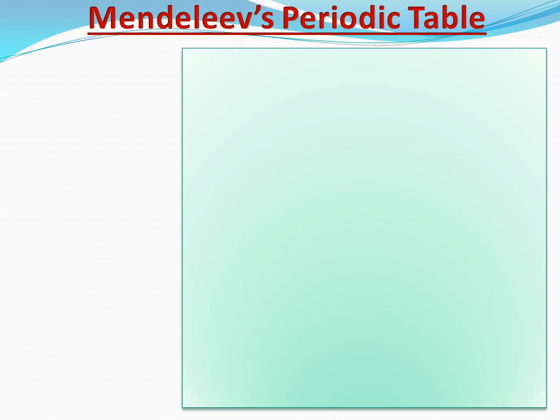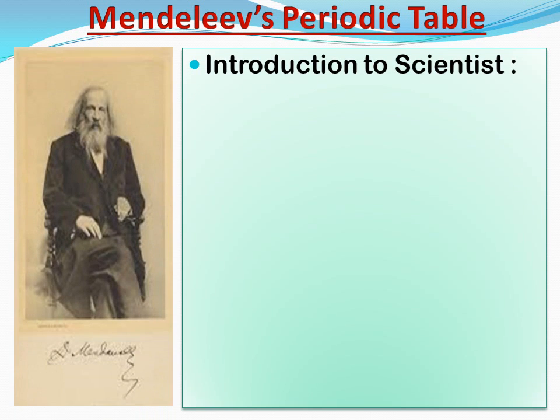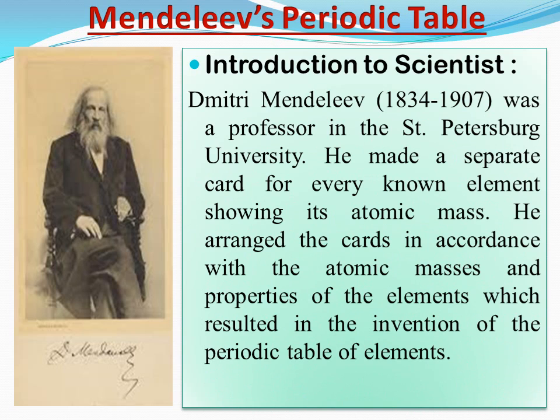Then the next scientist put forth the theory of Mendeleev's periodic table. The scientist's name is Dmitry Mendeleev. Introduction to the scientist: this is the picture of the scientist Dmitry Mendeleev, 1834 to 1907, a professor at St. Petersburg University. He made a separate card for every known element showing its atomic mass. He arranged the cards in accordance with the atomic masses and properties of the elements, which resulted in the invention of the periodic table of elements.